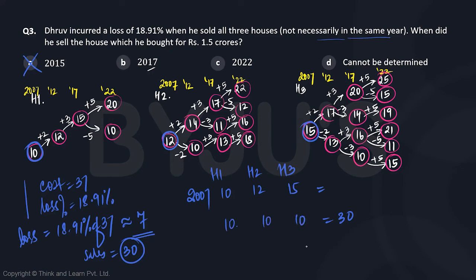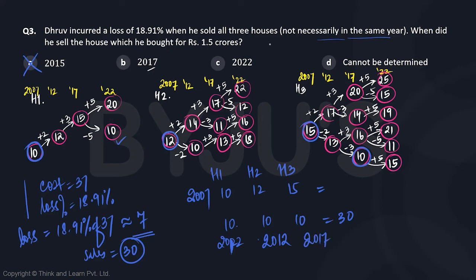That's the best we can do because none of the values is going to be less than 10 and 30 if we need. So the minimum, even if we take 10, 10, 10, that's the only possibility. So house 1 was sold for 10. That means it was sold in the year 2022. House 2 was sold for, sorry, 12. House 2 was also sold in the year 2012. And house 3 was sold in the year 2017.